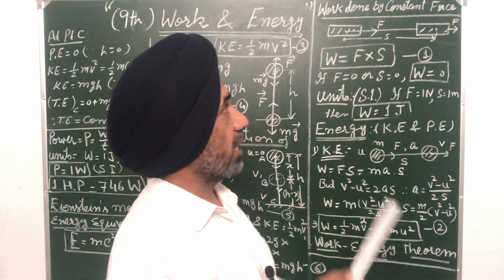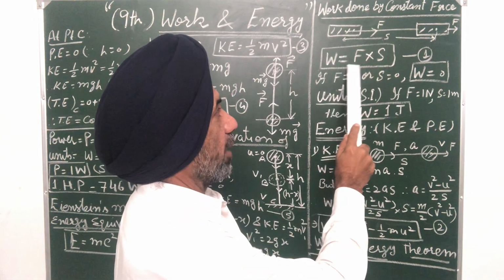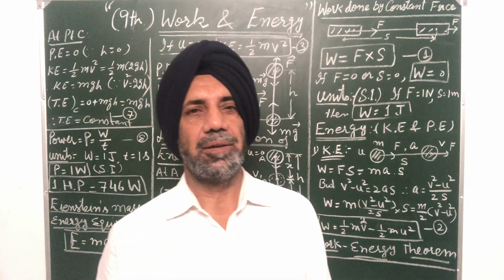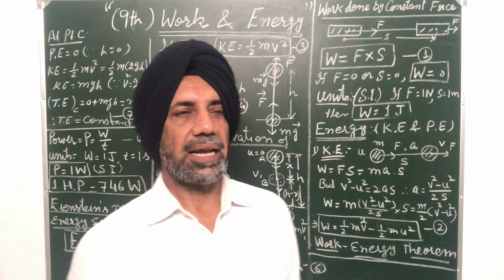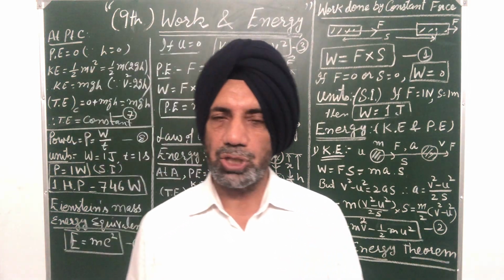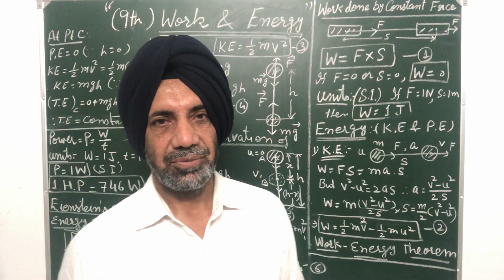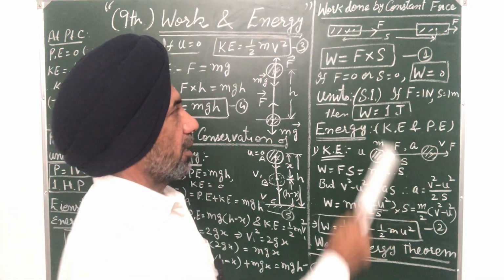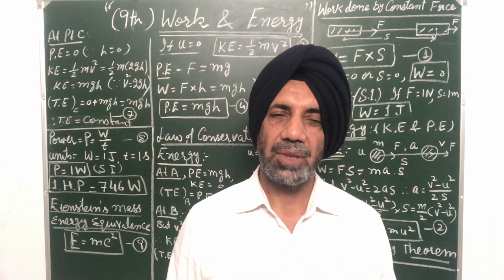When constant force F is acting upon it, then work done is given by F into S. So work done by a body or a force, or a person, is defined as the product of the force applied and the distance moved. So W is equal to F into S. It means if F is 0 or S is 0, there is no work done.